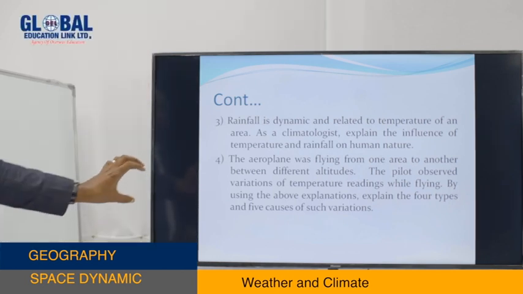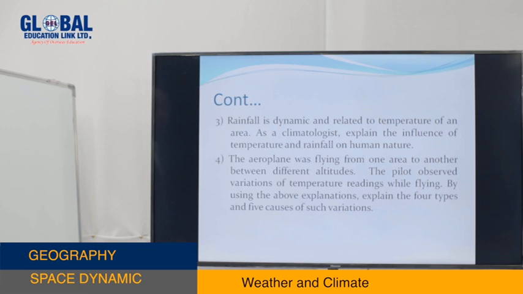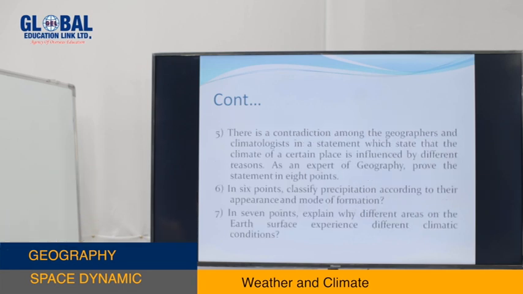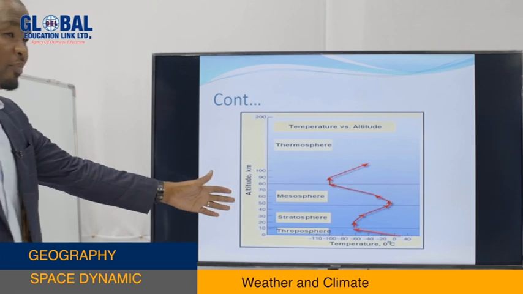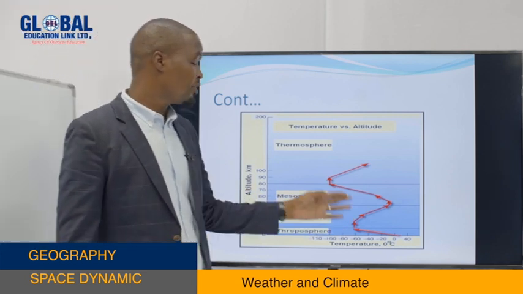We have the question right there. The aeroplane was flying from one area to another area between different altitudes. The pilot observes the variation of temperature readings. By using the above explanation, explain the causes and types of such variation. So remember, the aeroplane was flying between different altitudes, whereby the pilot observes the temperature readings.